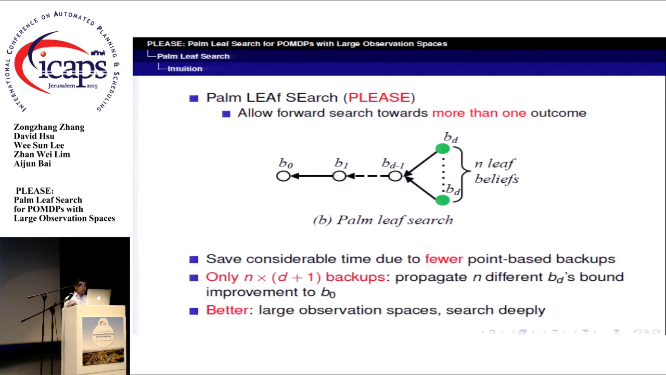Palm leaf search only needs to perform n plus d backups to propagate back the boundary improvements of n different beliefs at the level d to the root belief. It suggests that palm leaf search is better when tackling POMDPs with large observation spaces that need to search deeply to find near optimal solutions.